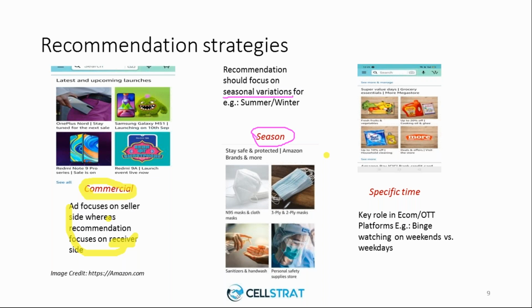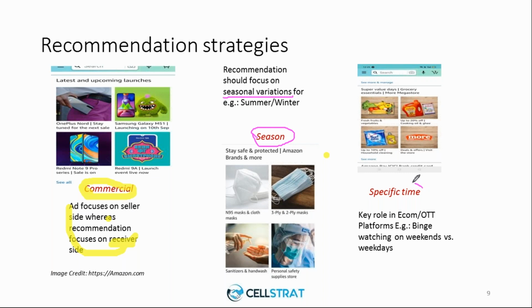Since we are in COVID, see what it is recommending me: a mask, a face shield, sanitizer, right? Had it not been COVID, it wouldn't have really recommended all these items. So it looks for the seasonal variations, and it can also be extended. For instance, if it is summer, it might recommend cotton clothes. If it is winter, it will recommend woolen clothes, sweaters, right? It has to look for seasonal variations.